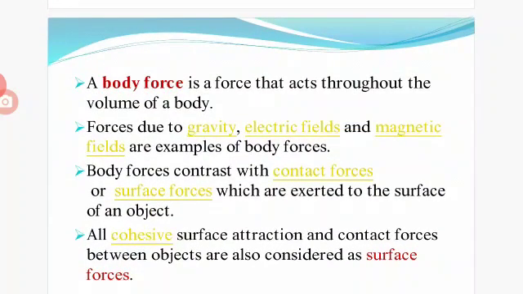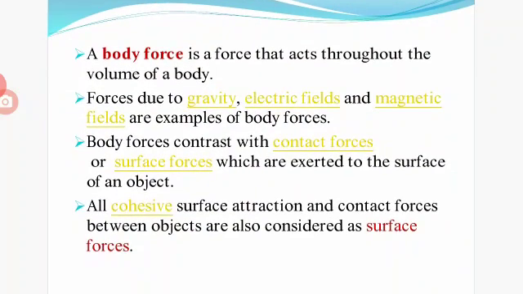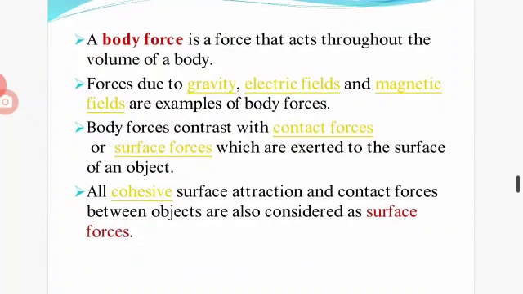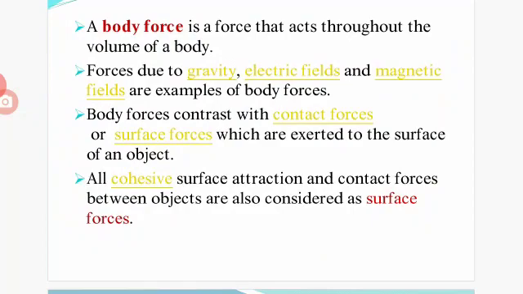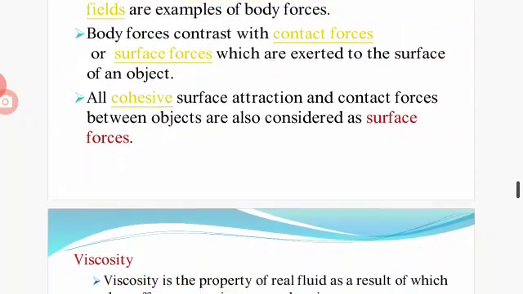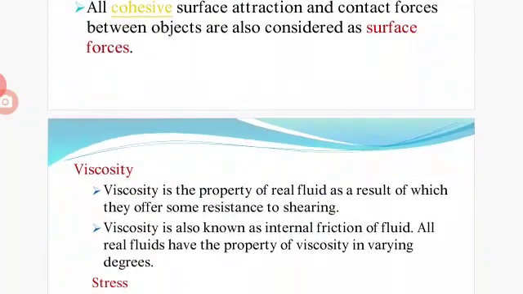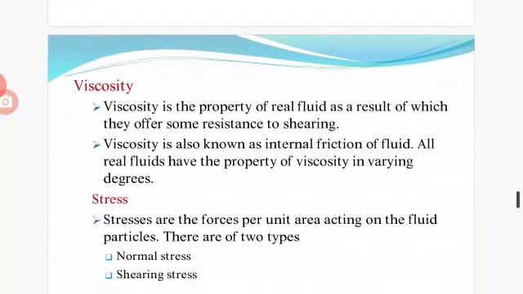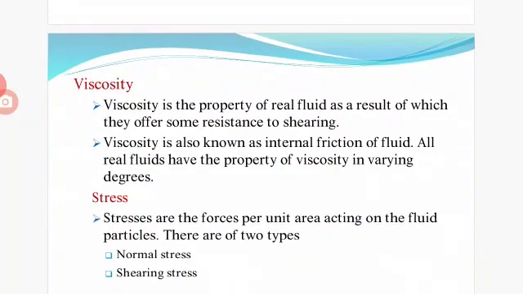Here, two forces are given, body forces and surface forces. A body force is a force that acts throughout the volume of a body. Examples of body forces are gravity, electric field, magnetic field. Body forces contrast with surface forces, which are exerted on the surface of an object. All cohesive surface attraction and contact forces between objects are also considered as surface forces.